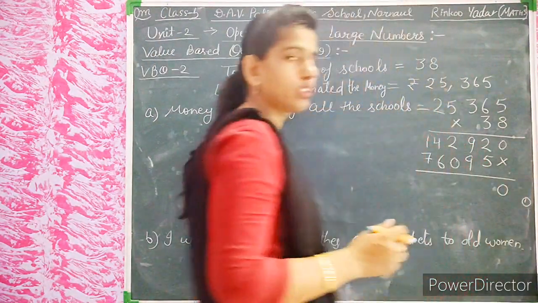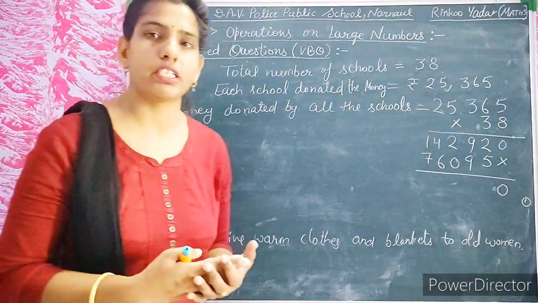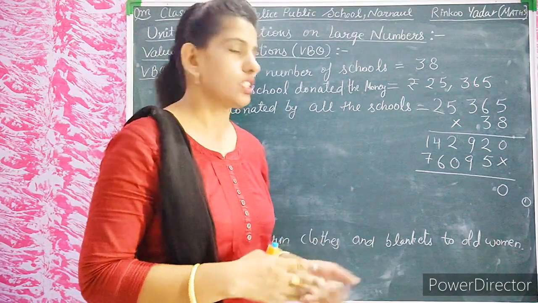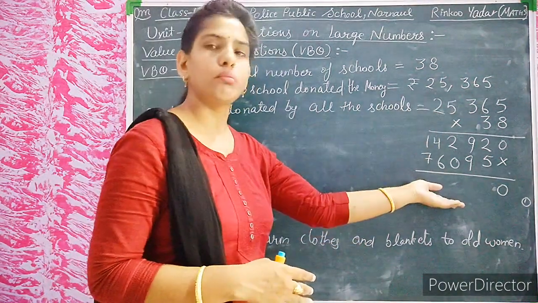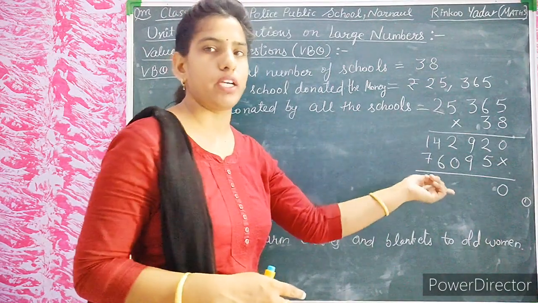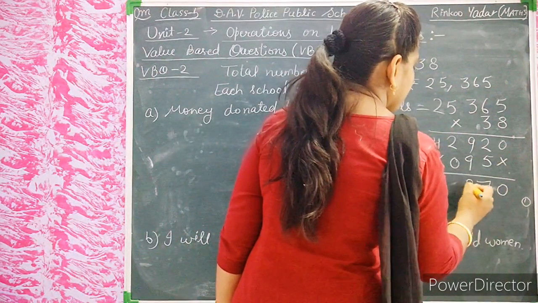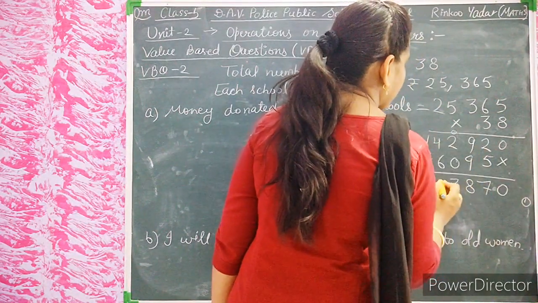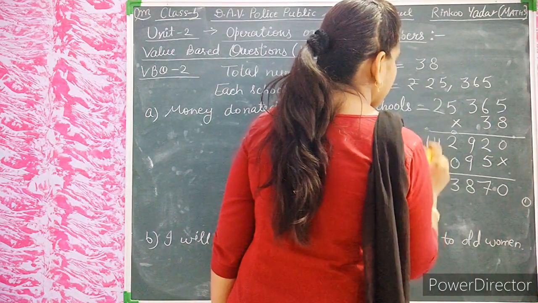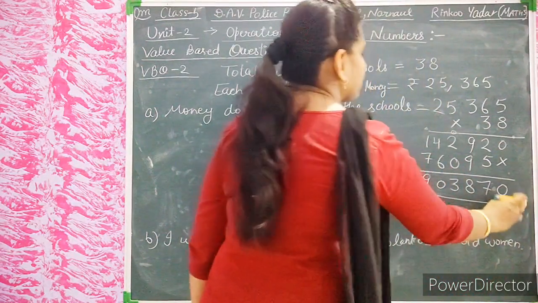You have done many questions related to multiplication and division, so there is no need to explain all the methods of multiplying. Now adding: 5 plus 2 is 7, 9 plus 9 is 18, carry 1. 2 plus 1 is 3, 6 plus 4 is 10, carry 1. 7 plus 1 is 8, 8 plus 1 is 9. This is the answer.